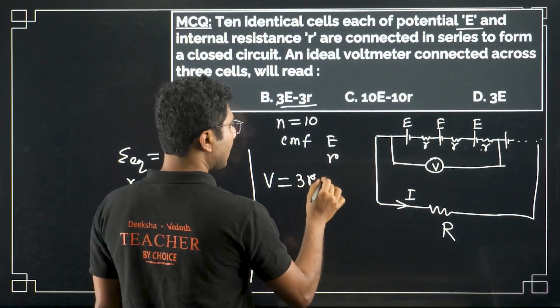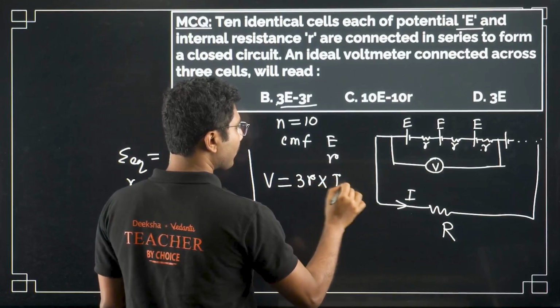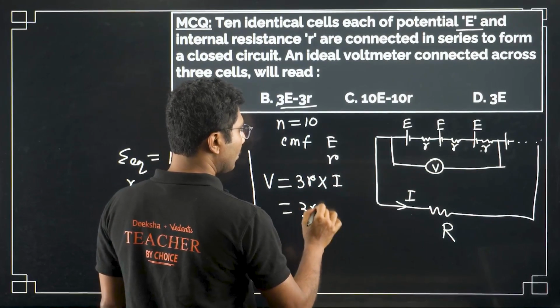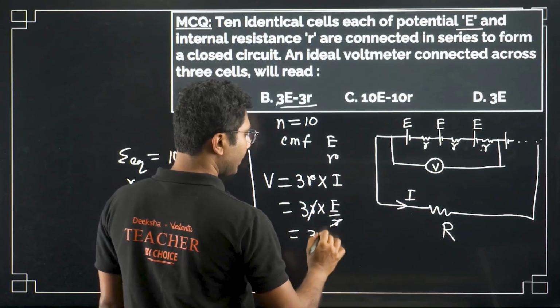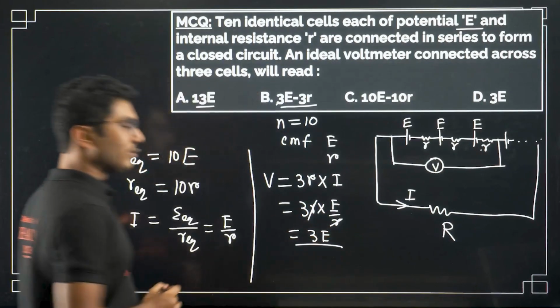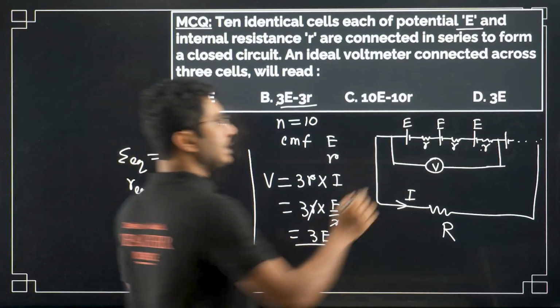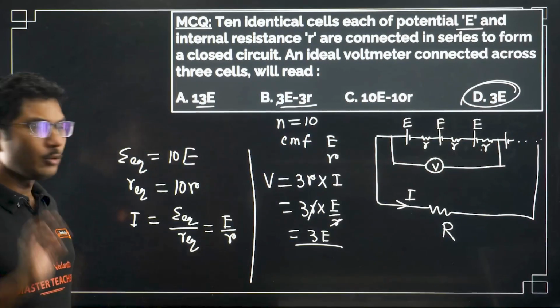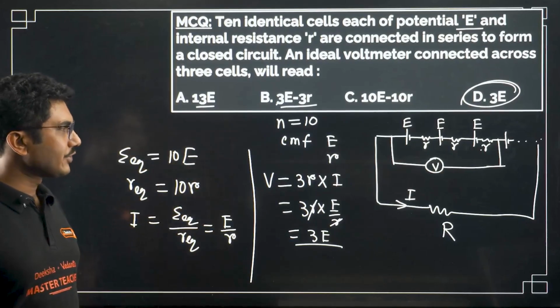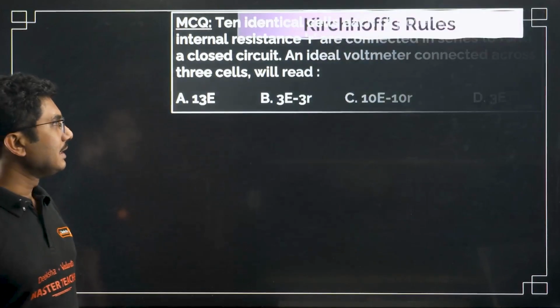So 3R times the current. 3R into E by R, the R cancels, so you get 3E. That's what you are expected to get as well. So 3E is the correct answer in this given case. Don't make things complicated. Easy question, always solve in an easy way.